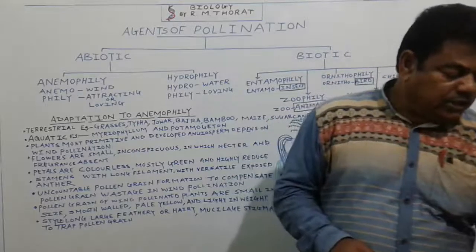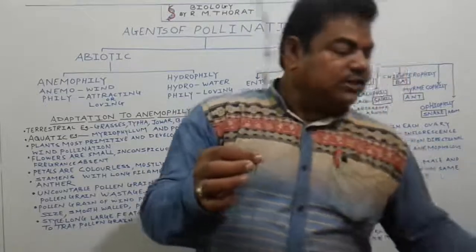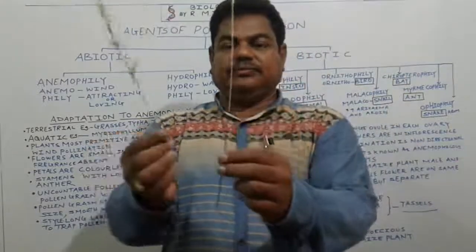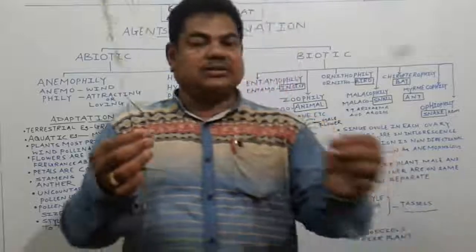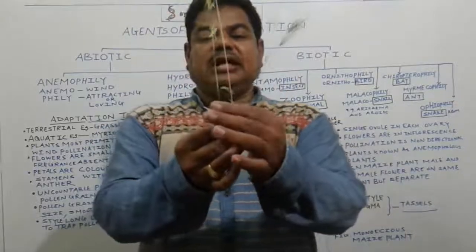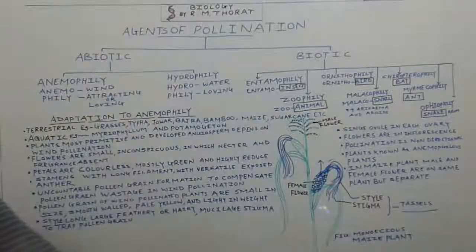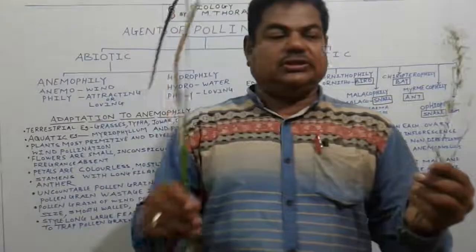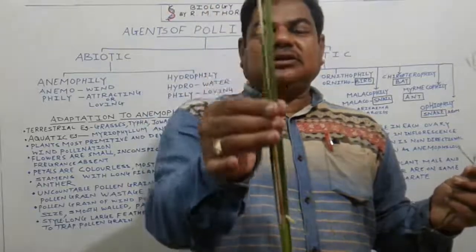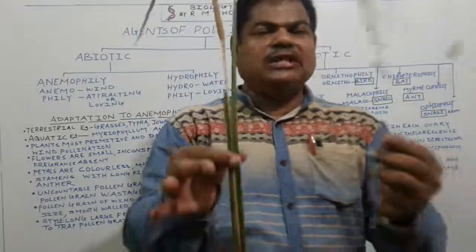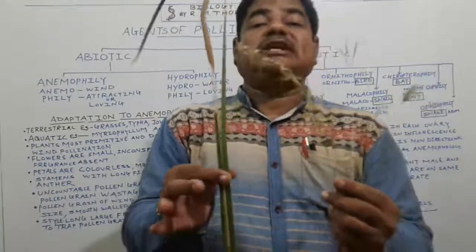Out of which, see here, this is one type of grass, this is another type of grass, and this is a third type of grass. These are all different species. This one is agrostis, and this one we call typha. All these plants are monocot plants, and in these monocot plants wind pollination is the rule,